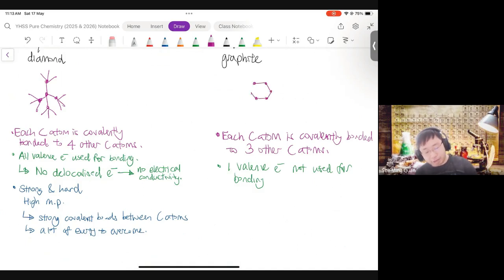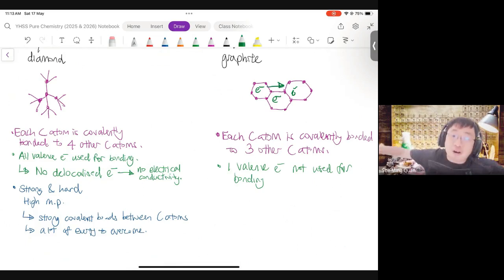I'm drawing hexagons. The idea is because it forms hexagonal, flat layers, the electrons, I'm just drawing 3, but there are more, can move. Each carbon atom has 1 valence electron. I draw 3 so that the diagram doesn't get too messy. The electrons can move freely along the flat layer.